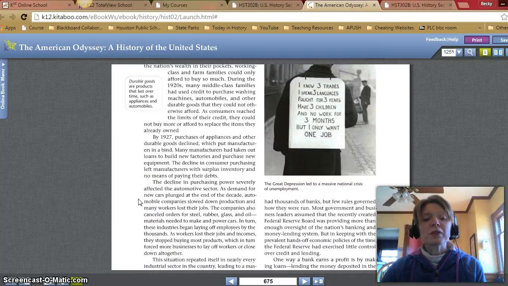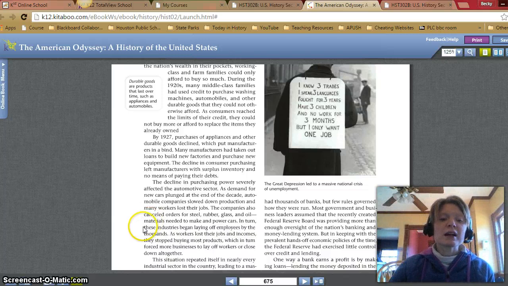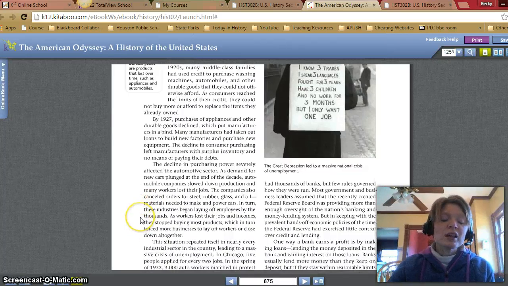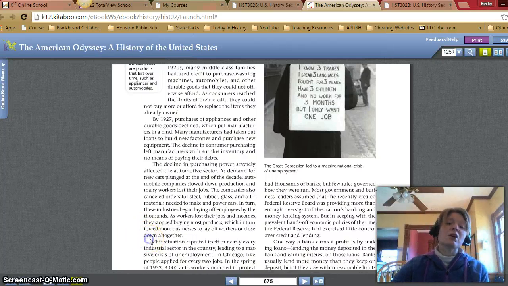As demand for new cars plunged at the end of the decade, automobile companies slowed down production and many workers lost their jobs. The companies also canceled orders for steel, rubber, glass, and oil, materials needed to make and power cars. In turn, these industries began laying off employees by the thousands. As workers lost their jobs and incomes, they stopped buying most products, which in turn forced more businesses to lay off workers or close down altogether.